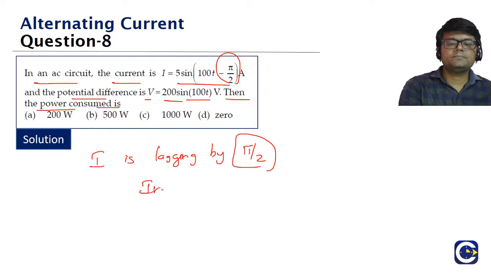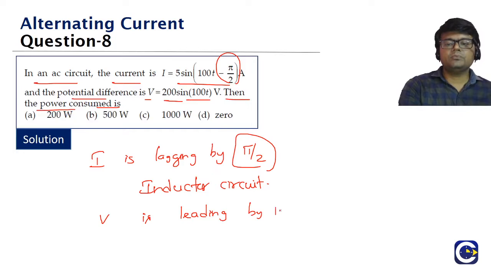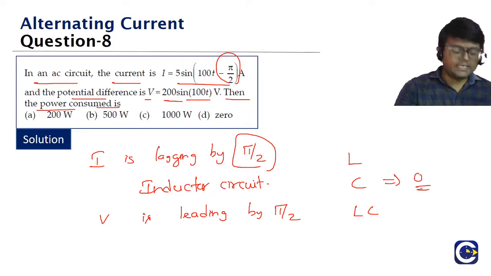It happens for the inductor circuit. So for the inductor circuit, the current will be lagging, or we can say the voltage will be leading by pi by 2. And if you have either a pure inductor circuit, a pure capacitor circuit, or an LC circuit, for all of them, what is the average power? What is the average power for all of them?